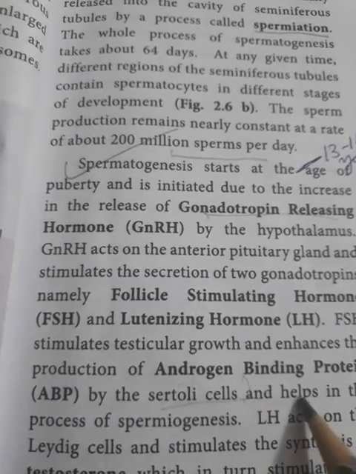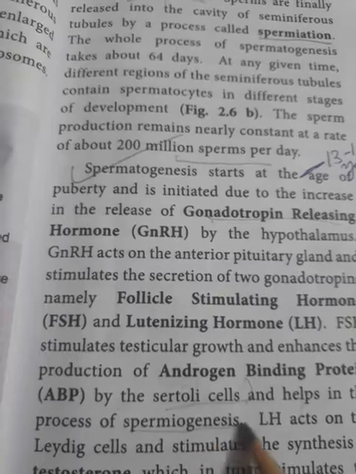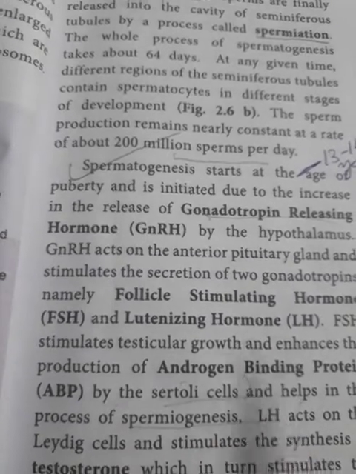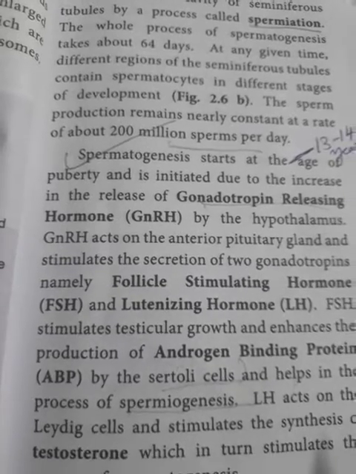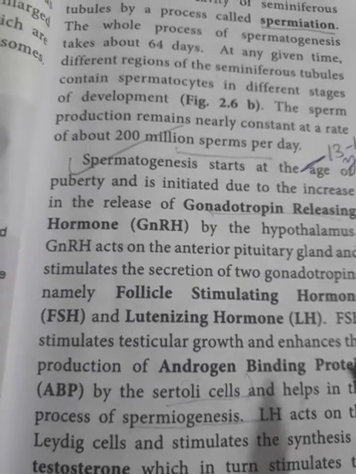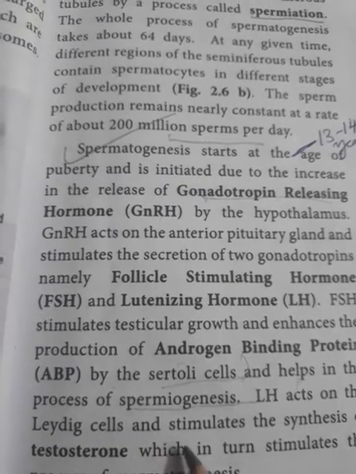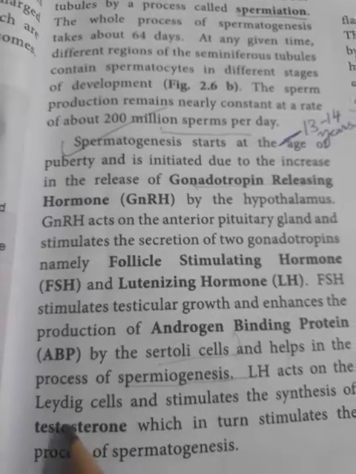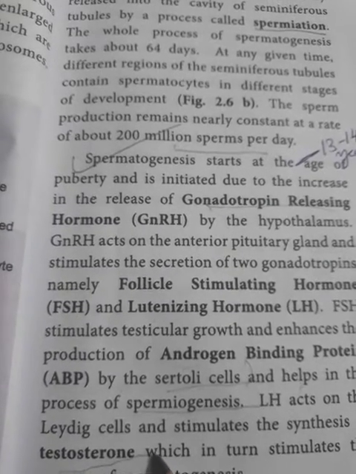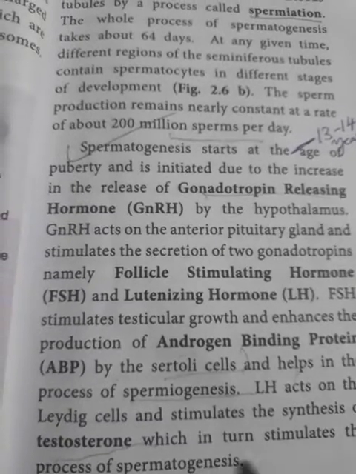Another function of FSH is that it helps in spermiogenesis. Just now we have discussed what we mean by spermiogenesis. Now, the second hormone LH, whose full form is luteinizing hormone, acts on the Leydig cells or interstitial cells and stimulates the synthesis of testosterone or androgen, which in turn stimulates the process of spermatogenesis.